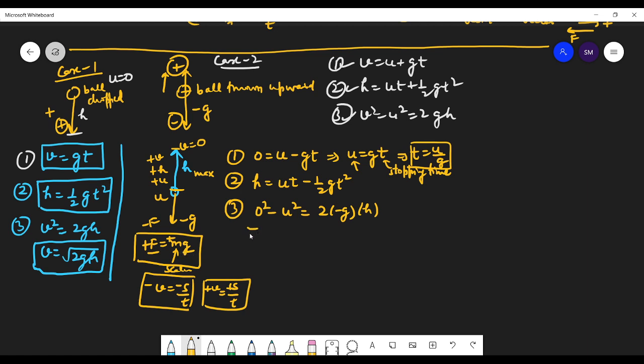So what's the formula we have got? This negative will cancel out, and u square is equal to 2gh, and you have got the maximum height. Height is equal to u square by 2g. So the ball will stop in this much time, u by g, and the maximum height attained will be u square by 2g. So these are the formulas that you have derived.